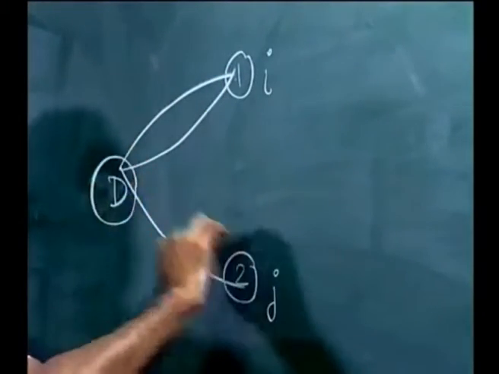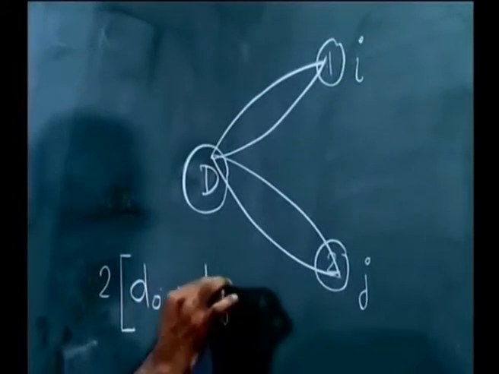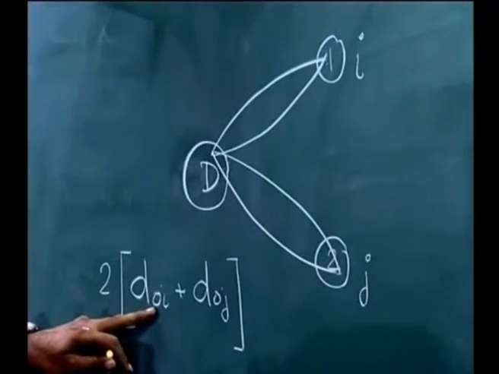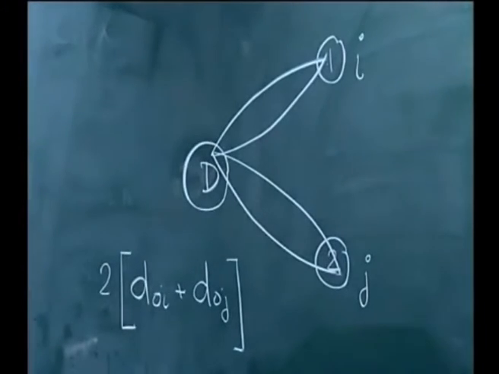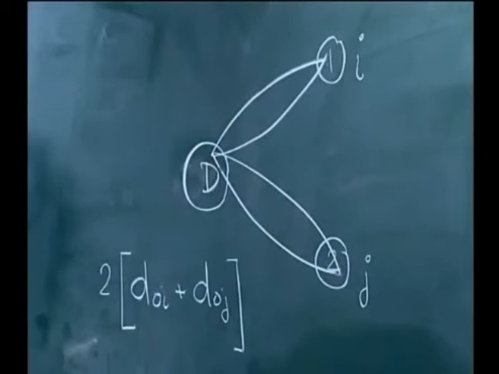It once again goes to this customer and comes back. The distance travelled will be 2 times d naught I plus d naught J. D0 is the origin or the depot, I is the customer I. So, 2 times D0 I plus 2 times D0 J.